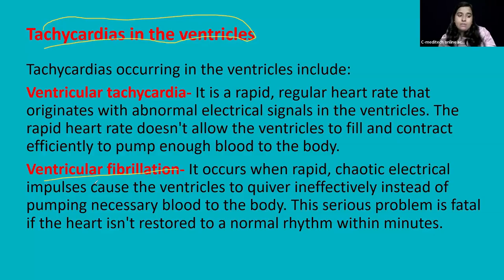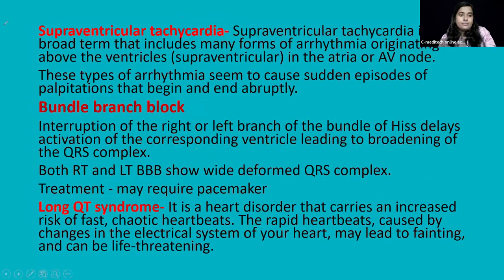And then we have one more, that is supraventricular tachycardia. SVT, supraventricular tachycardia. What is it? A very fast rhythmic action that starts above the ventricles.